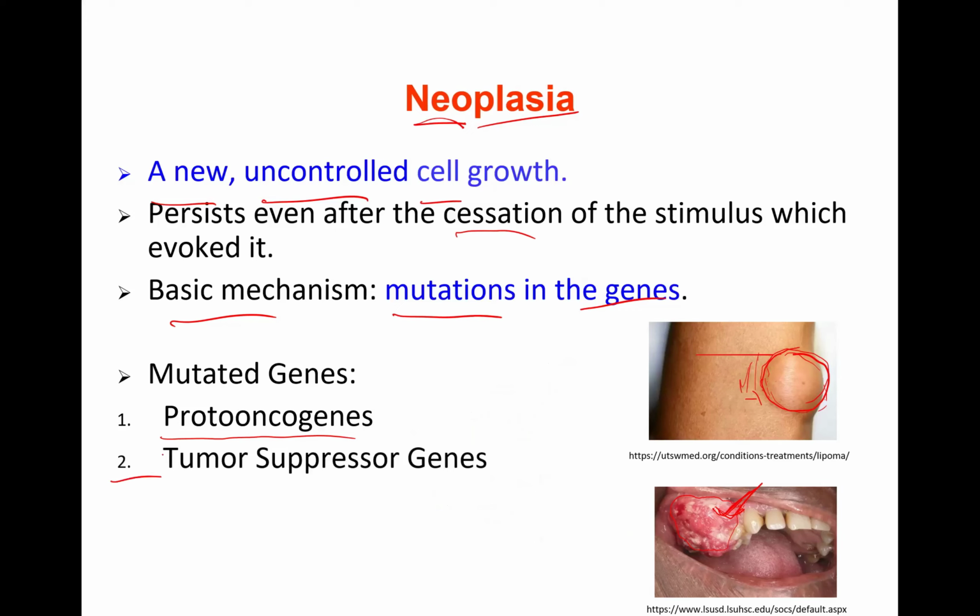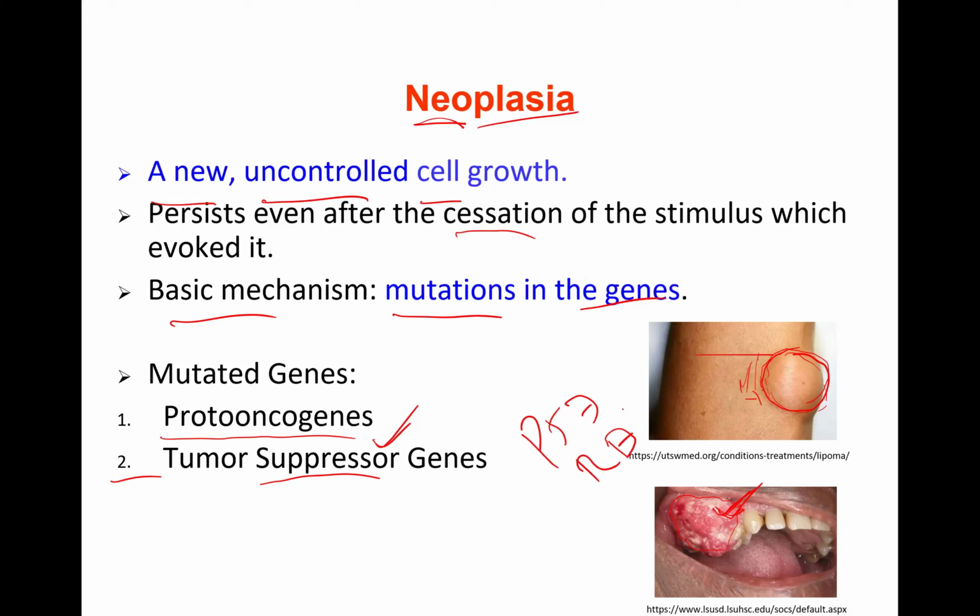Second, tumor suppressor genes. Opposite to growth factors, there are suppressors. These are the genes, products, proteins which stop the cell from entering into the cell cycle, let's say P53 and RB genes.